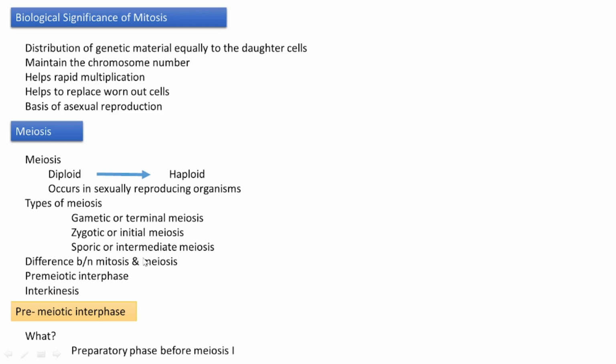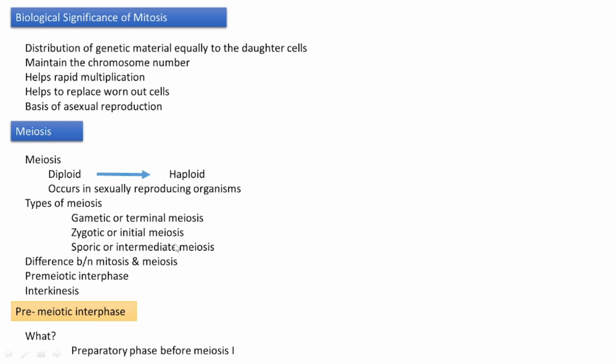Okay, clear. Next, the last type, that is sporic or intermediate meiosis. Intermediate means that meiosis is not happening either in the beginning or in the final stage. Instead, it happens in some intermediate stage. It occurs in all higher plants. What is happening there?